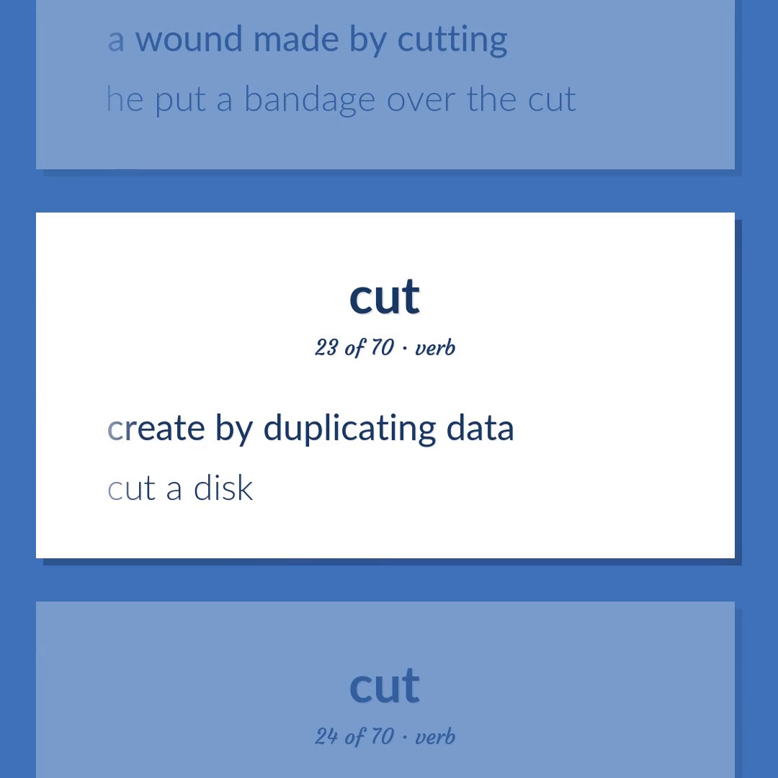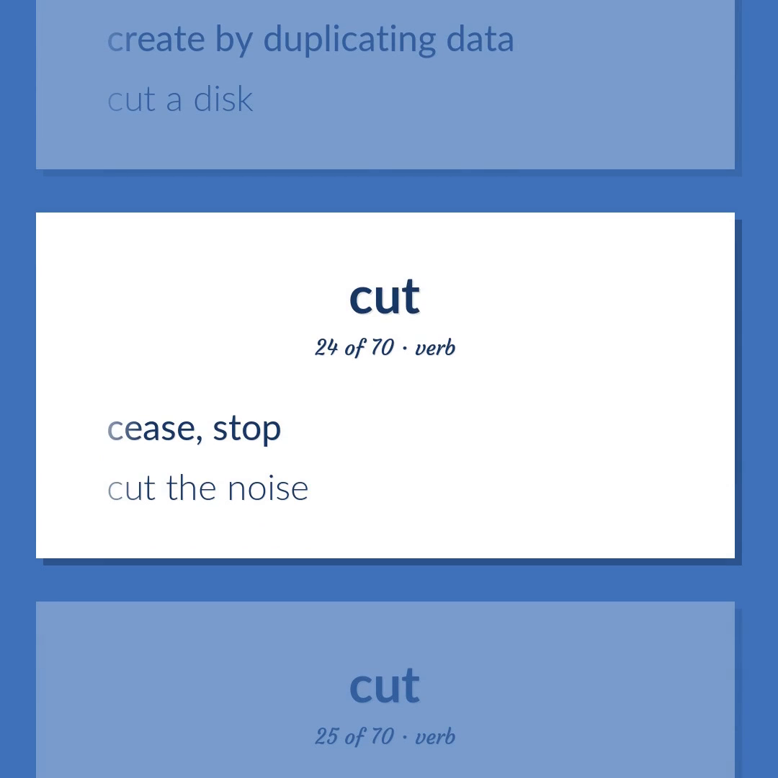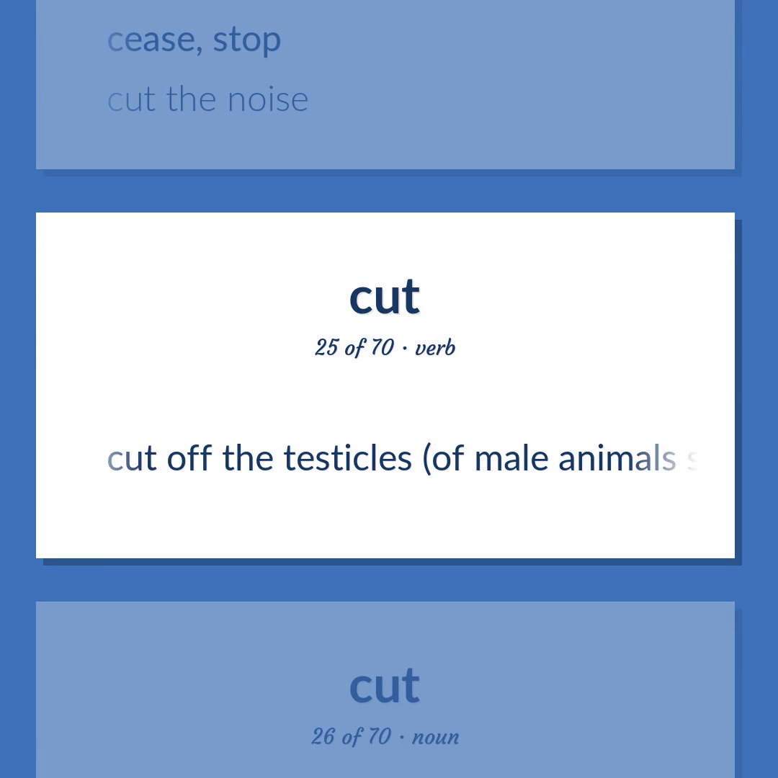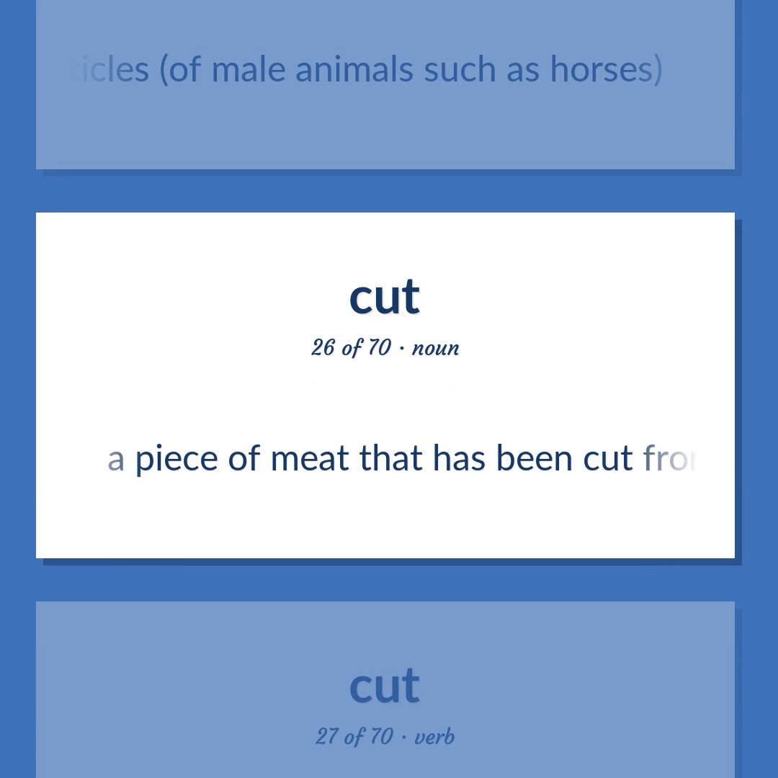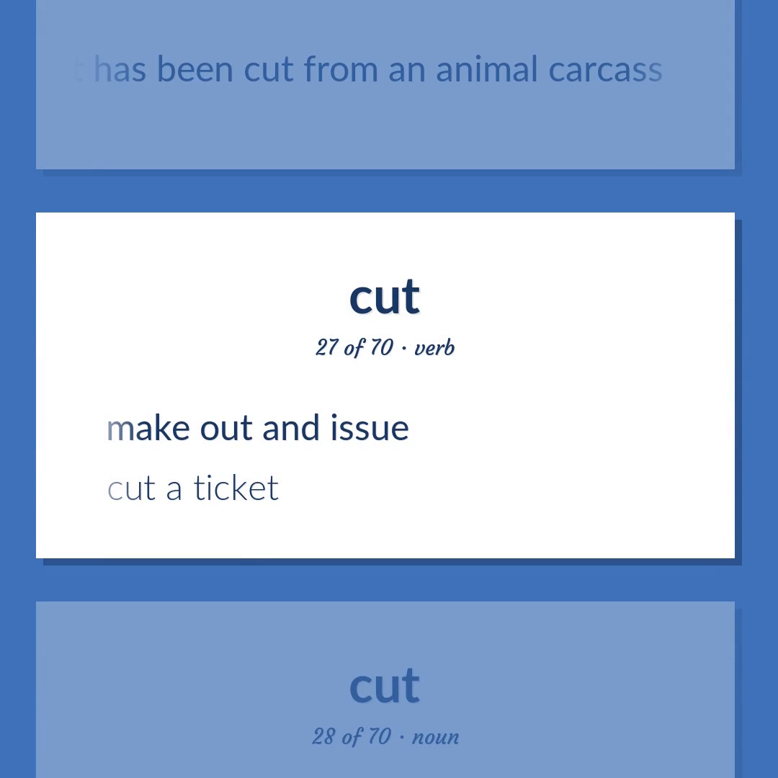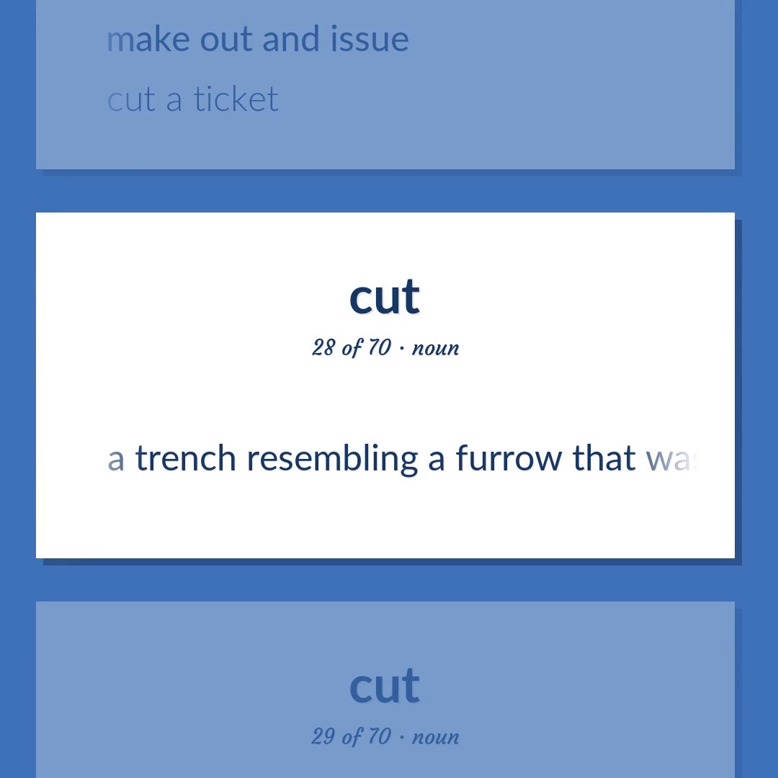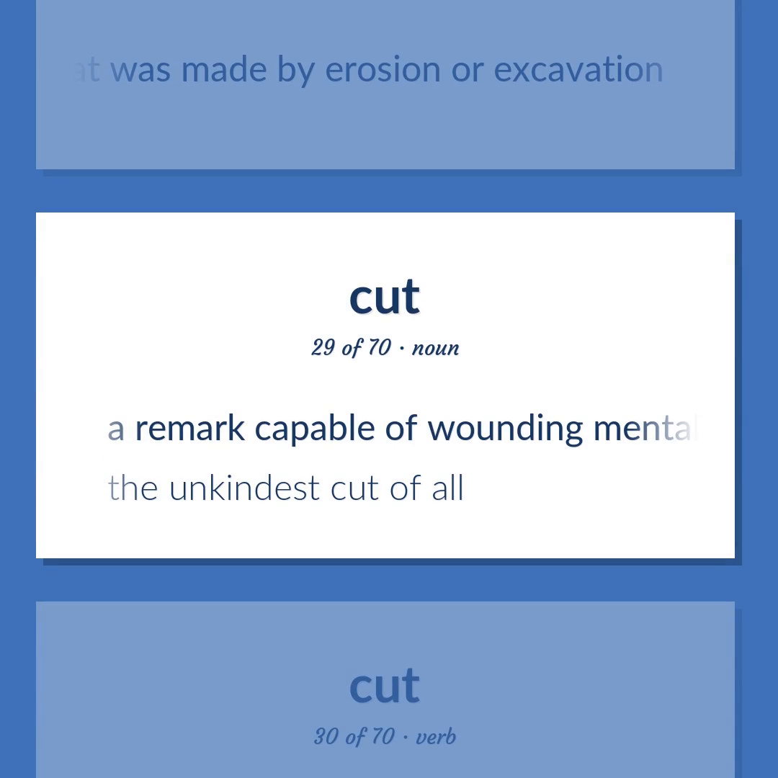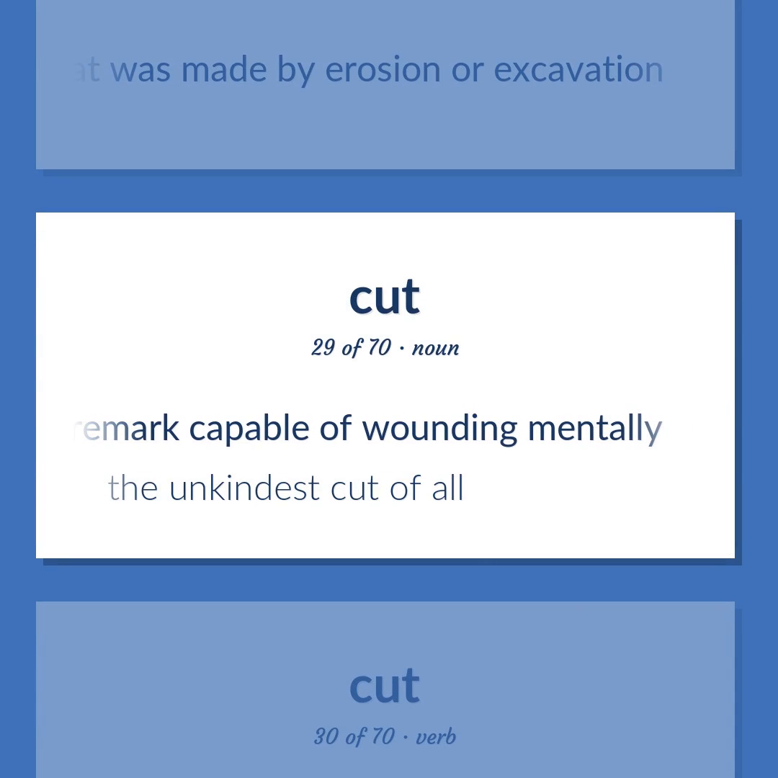Create by duplicating data. Cut a disk. Cease, stop. Cut the noise. Cut off the testicles of male animals such as horses. A piece of meat that has been cut from an animal carcass. Make out an issue. Cut a ticket. A trench resembling a furrow that was made by erosion or excavation. A remark capable of wounding mentally. The unkindest cut of all.